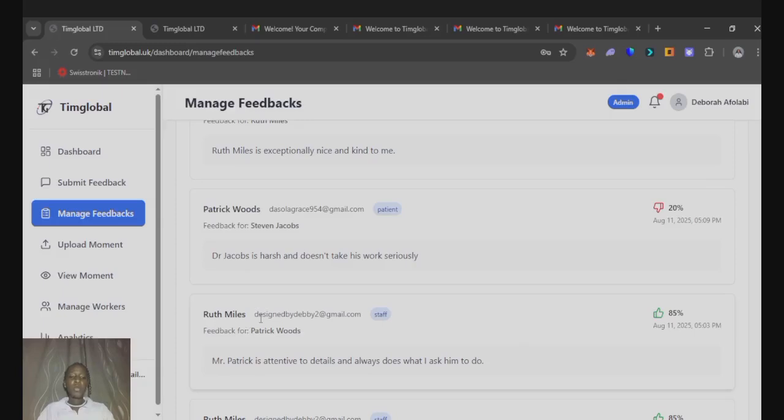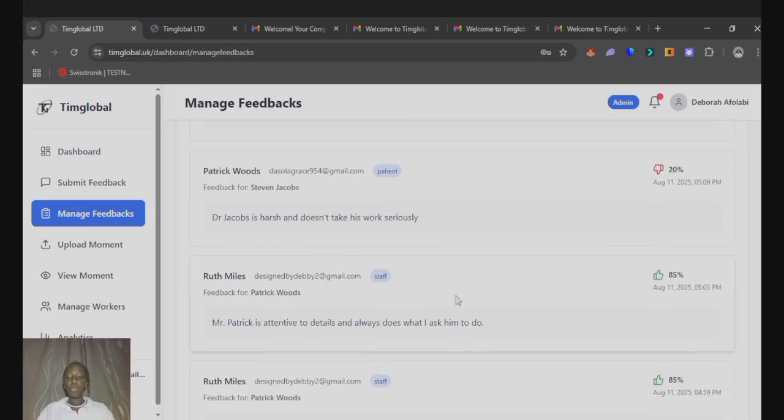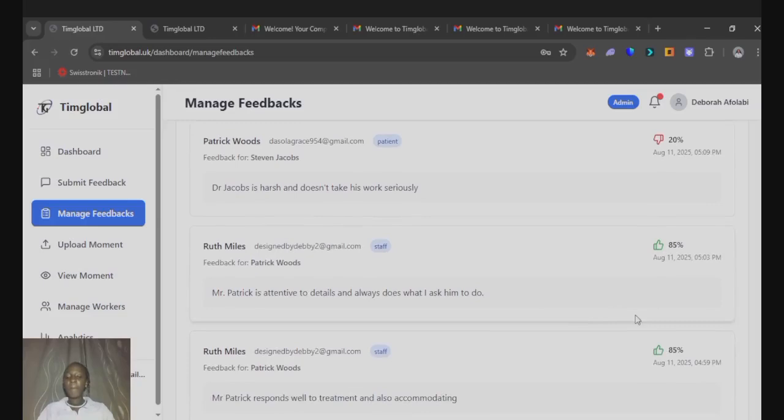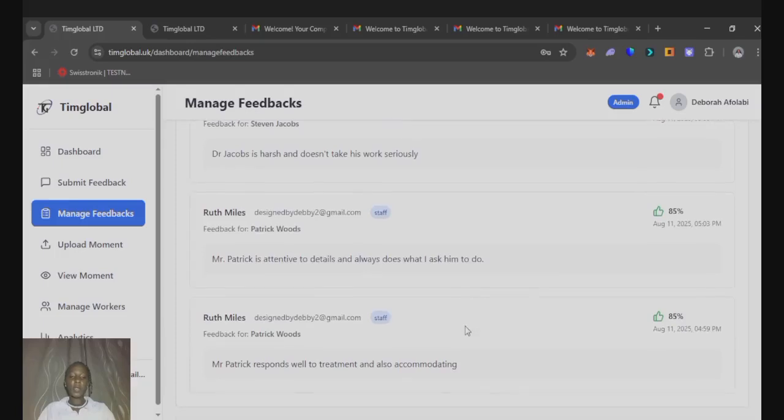Then Ruth Miles, who is a staff member, submitted feedback for Patrick Woods, and the analytics shows us that it is 85%. Same Ruth Miles submitted feedback about Patrick Woods, and it was also 85%.